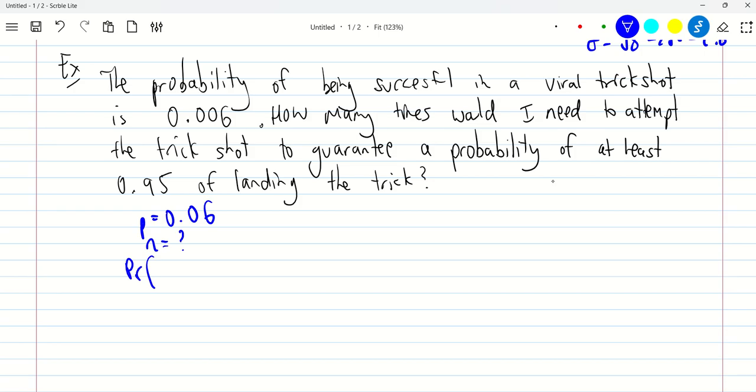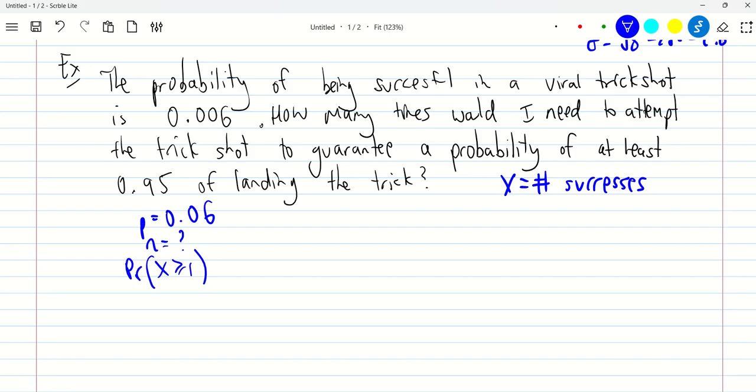So the x is, I haven't said what x is equal to. Let's say x is equal to the number of successes. Okay, you might have thought that's obvious, but I'll just write that down to remind us. So the probability that x is greater or equal to 1, right? So that's the probability of at least getting the trick shot successful once. Okay, we want that probability.